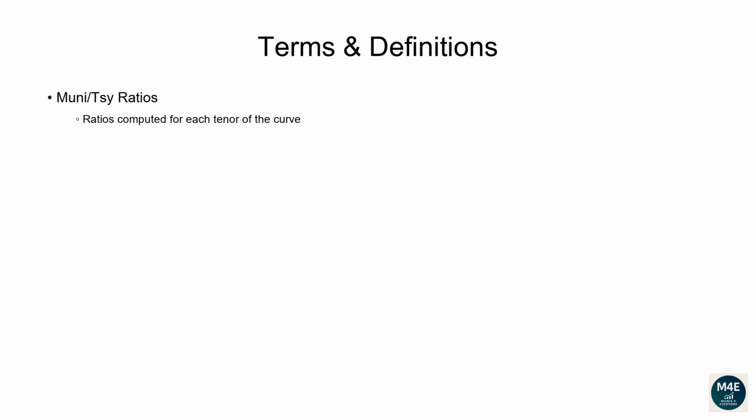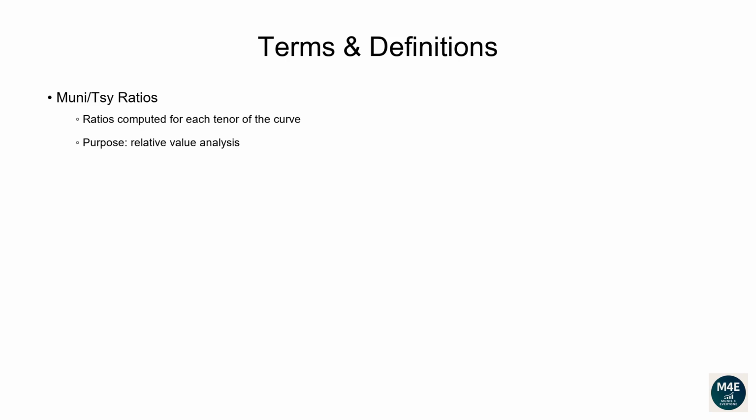What do we mean by muni-treasury ratios, and why are they important? First off, ratios are computed for each tenor of the curve. This means we compute the 1-year ratio by dividing the 1-year tax-exempt muni yield by the 1-year treasury yield. Same thing for the 2-year ratio, 5-year ratio, etc.